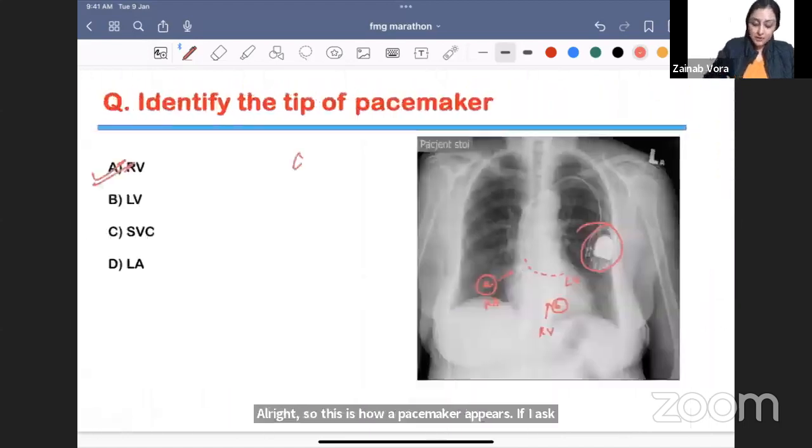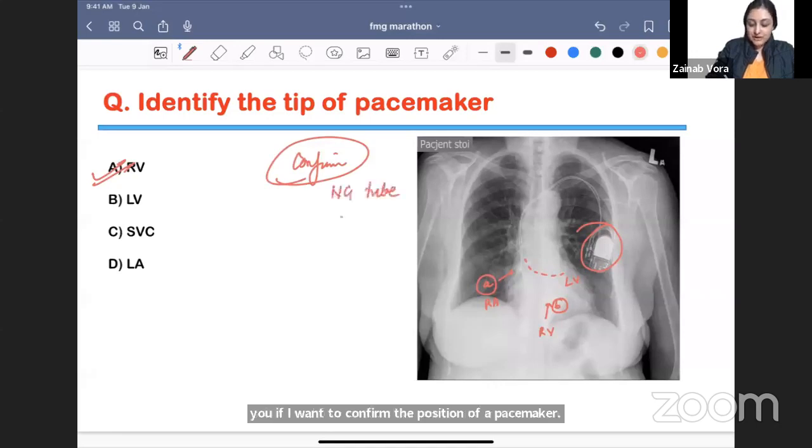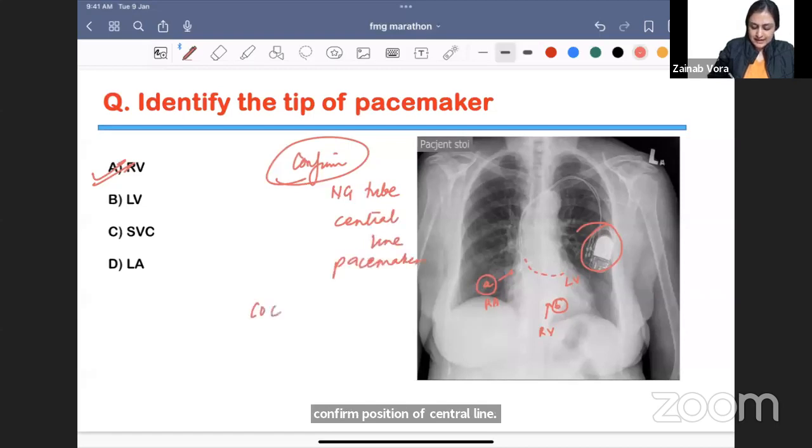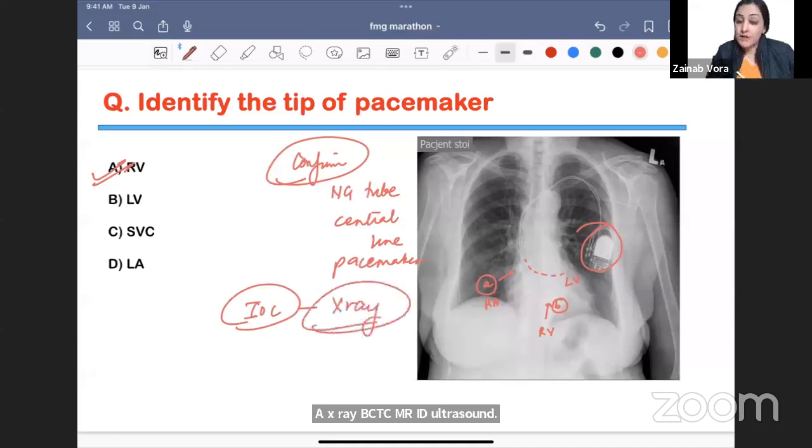If I ask you, if I want to confirm the position of a pacemaker, if I want to confirm position of NG tube, if I want to confirm position of central line, what will be my investigation of choice? A, X-ray, B, CT, C, MRI, D, ultrasound. Answer will always be X-ray. So for all tubes, the investigation of choice to confirm the position is X-ray, except, can you tell me one tube where answer will not be X-ray?